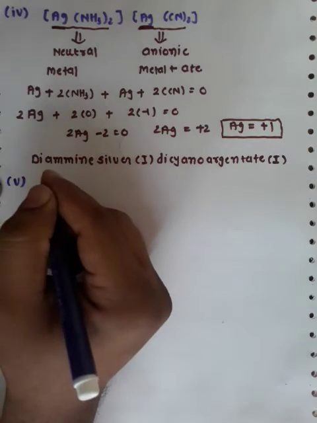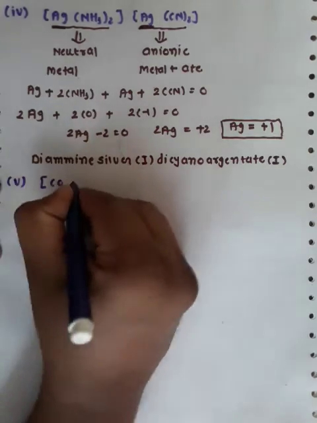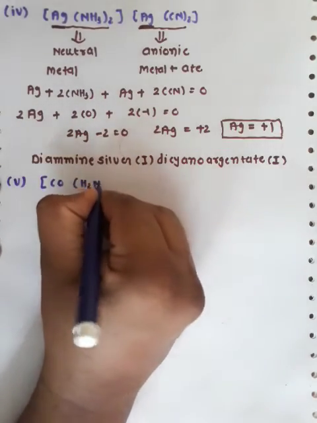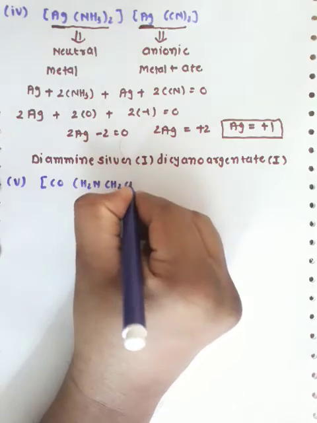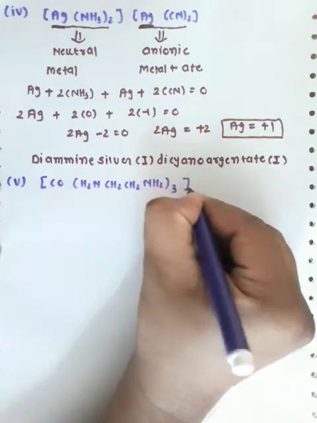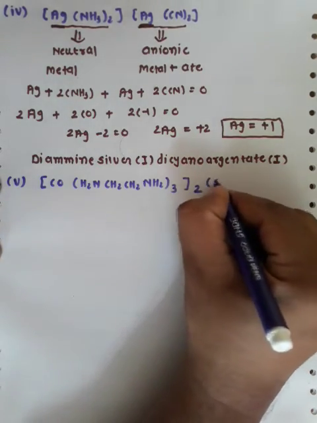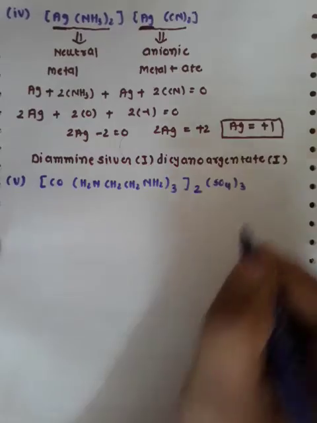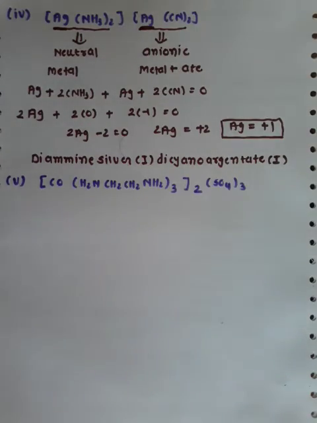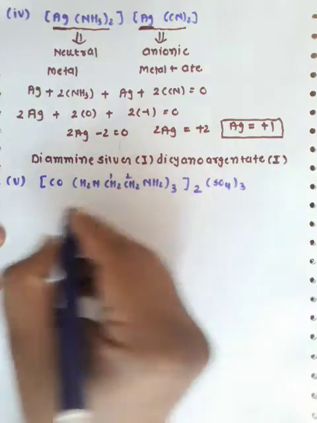Fifth. If we take the example of Co, NH2, CH2, CH2, NH2, 3 times, the whole thing repeated 2 times, and SO4 3 times. You can see that this is nothing but ethane 1,2-diamine.